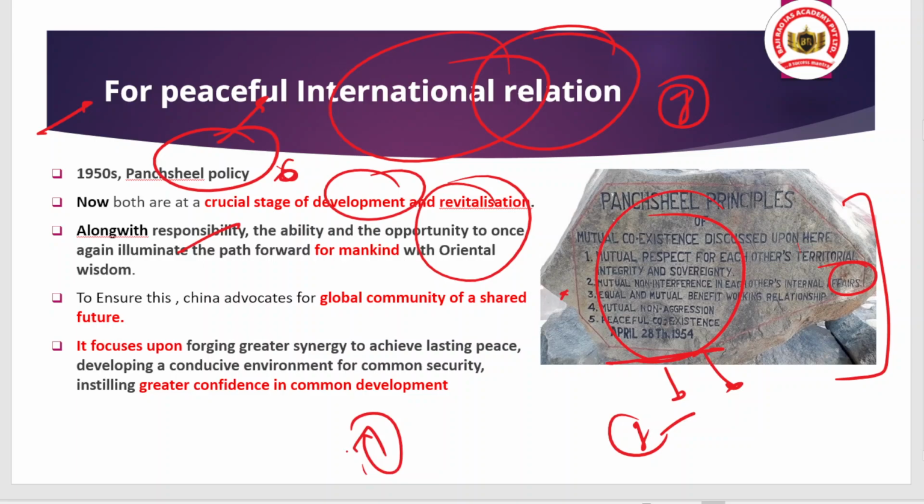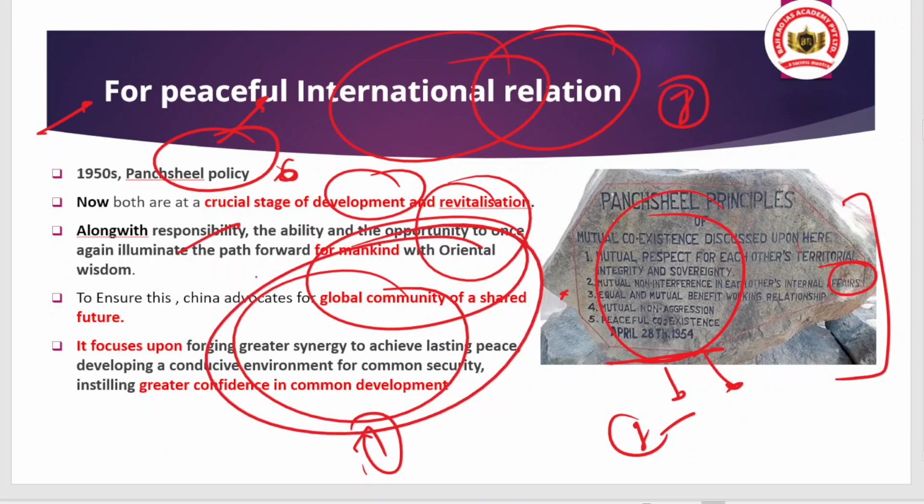It is actually, as said by China, that they are focusing on building a global community of a shared future. Okay, and this philosophy advocates focusing on greater synergy to achieve lasting peace, developing a conducive environment for common security, along with building greater confidence in common development. So they are talking about a shared future, based on peace, development, prosperity, security, all of that. Okay, and India's principle is something like that.